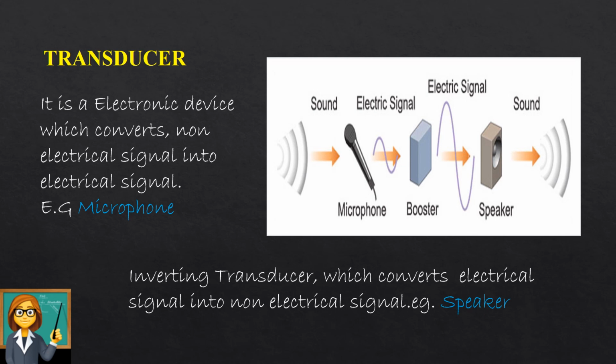I hope with these examples you would have a basic knowledge of what a source of information is, how that source of information could be converted into an electrical signal with the help of a transducer, and from there how a signal could be generated, and how my analog signal comes into the picture. So we will see about analog signals in the next class.